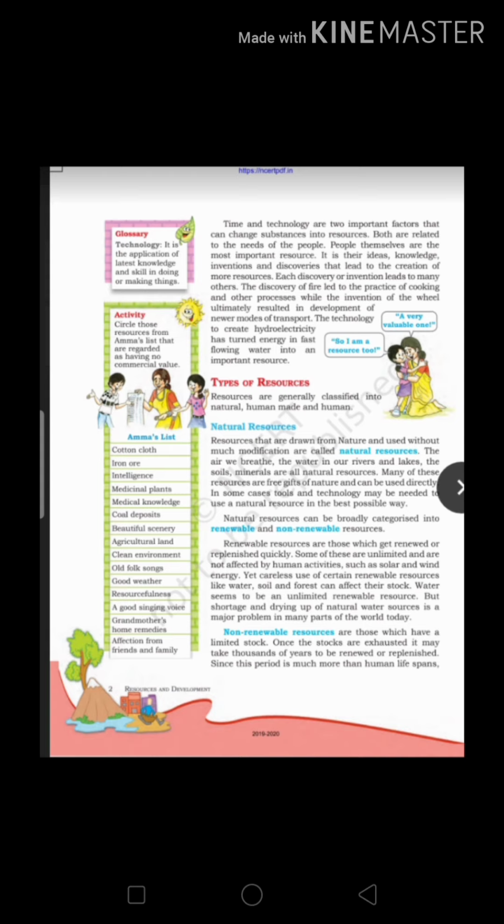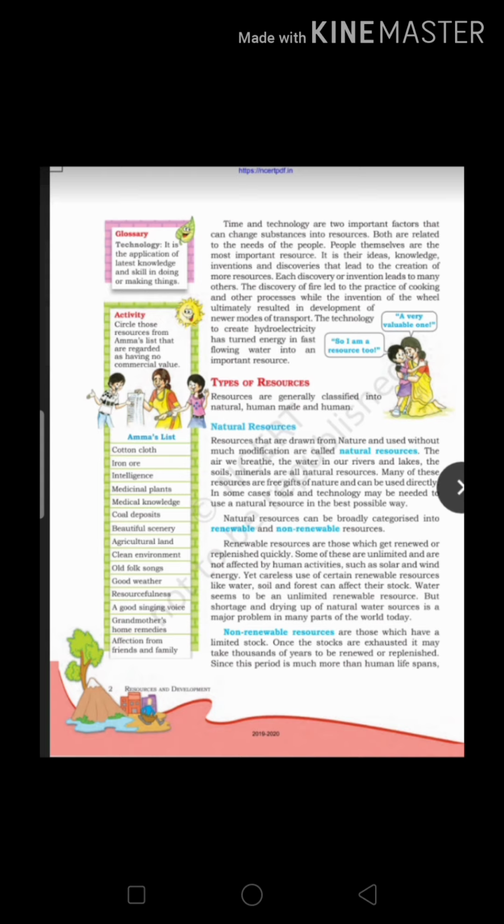Each discovery and invention leads to many others. The discovery of fire led to the practice of cooking and other processes, while the invention of the wheel ultimately resulted in the development of newer modes of transport. We created hydroelectricity, which turned the energy in fast flowing water into an important resource.